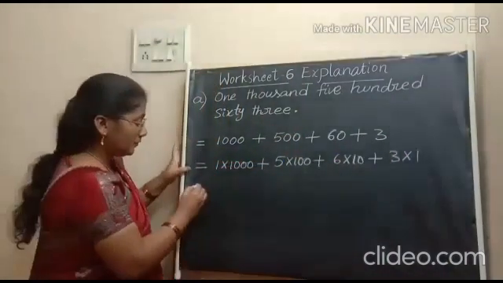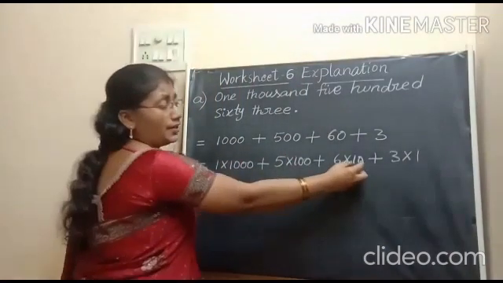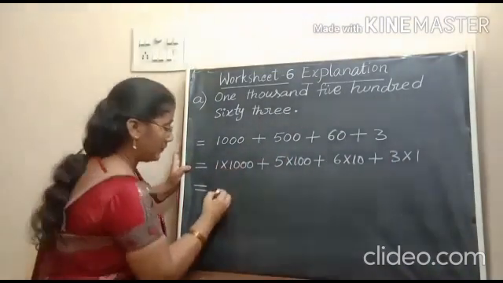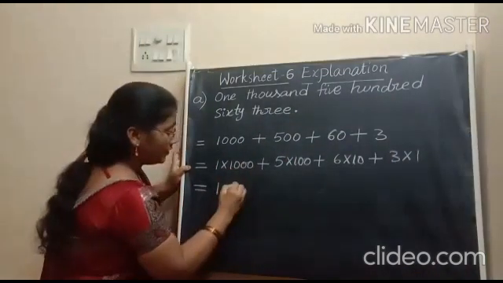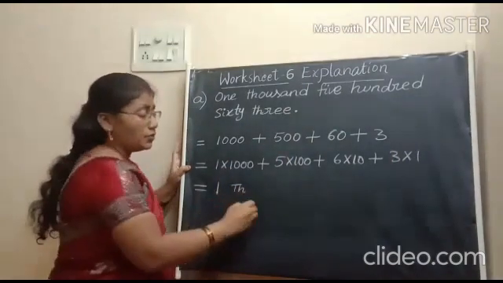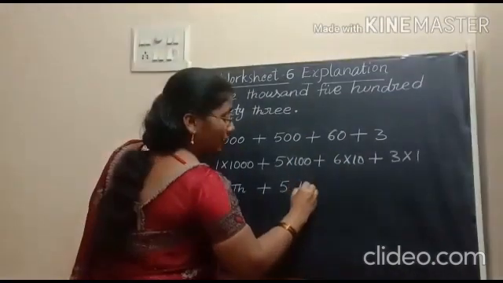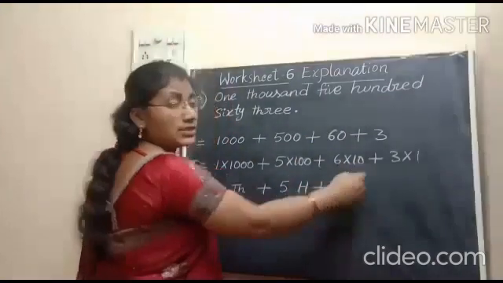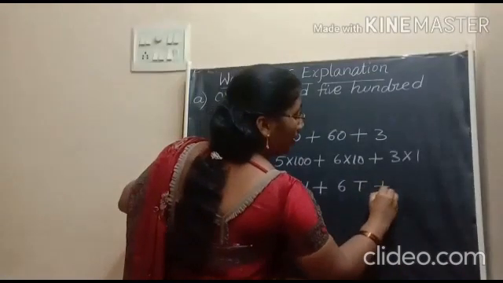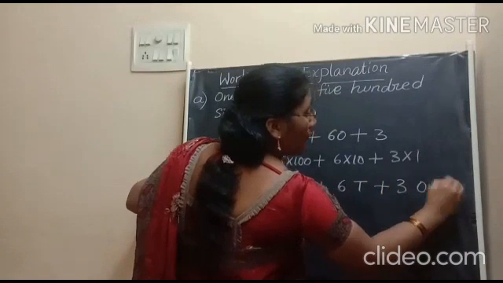Then, I am taking 1000, 100, 10, 1 as places in words. So, 1000, I am taking short form, 1000 plus 500, 5h plus 6 tens, so 6t plus 3 ones. I am taking full form to avoid the confusion.